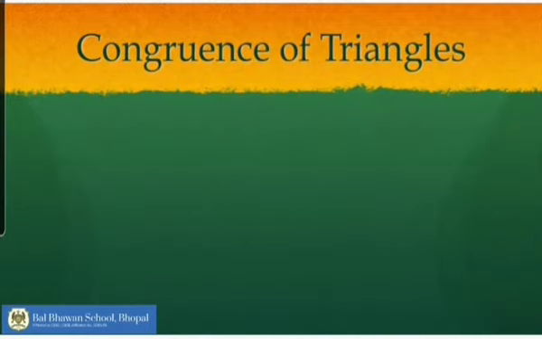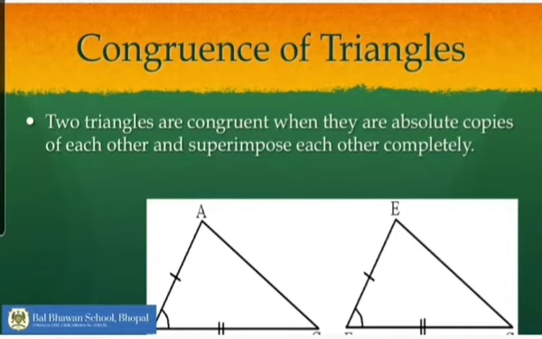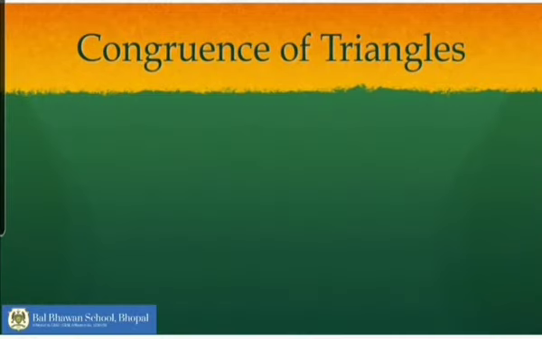Now let us take an example of triangles. Two triangles are congruent when they are absolute copies of each other or they superimpose each other completely. Then we say that the triangles are congruent. Here I have taken the example of two triangles, triangle ABC and triangle EFG. If these two triangles cover each other totally, we will say that they are congruent.